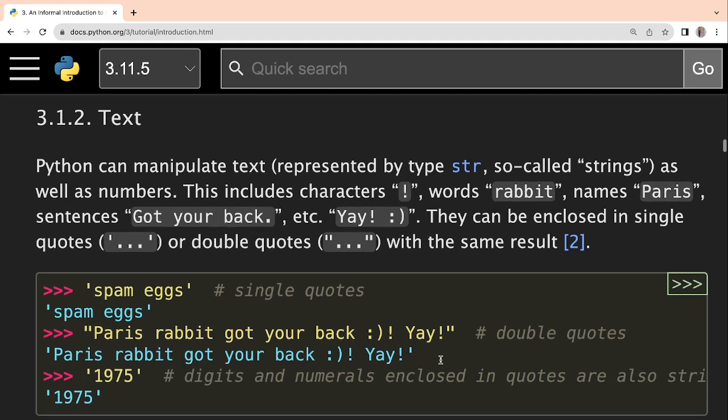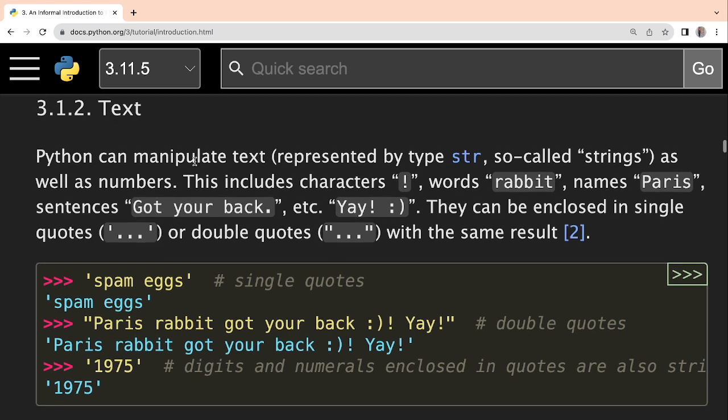So let's get started. Python can manipulate text represented by type str, so-called strings, right? As in the last lecture we have seen that numbers can be manipulated using multiple different types of operators, in a very similar way, we can also manipulate text in Python, okay? And all texts have the type str, which means strings, okay?